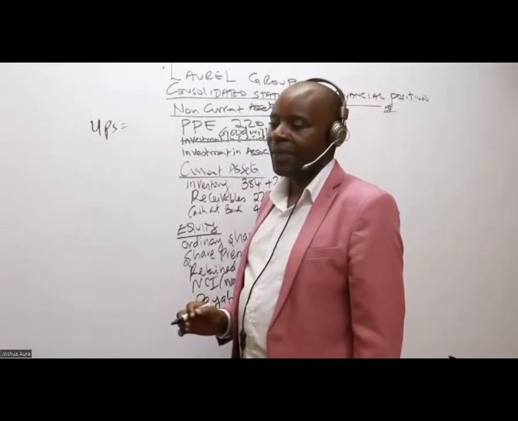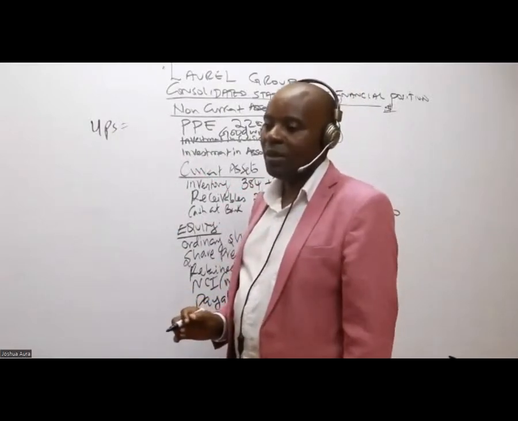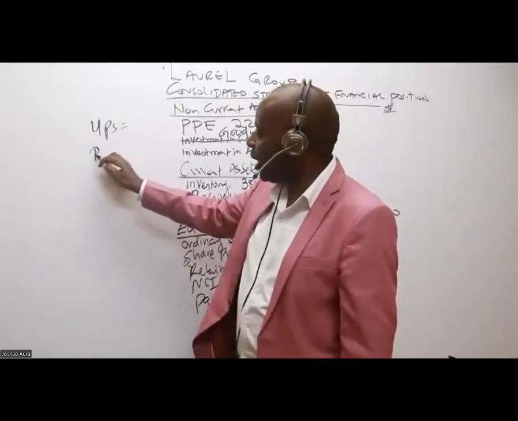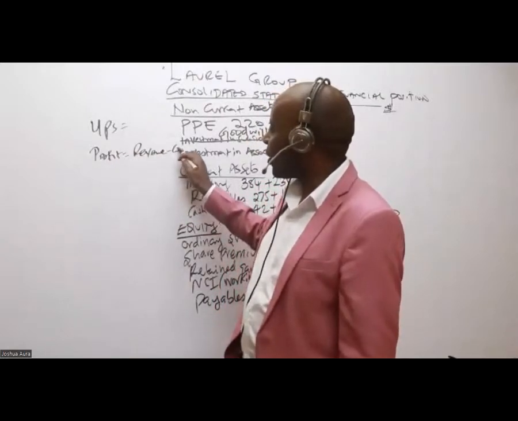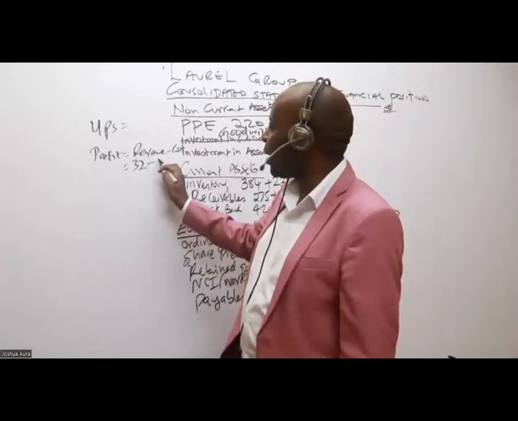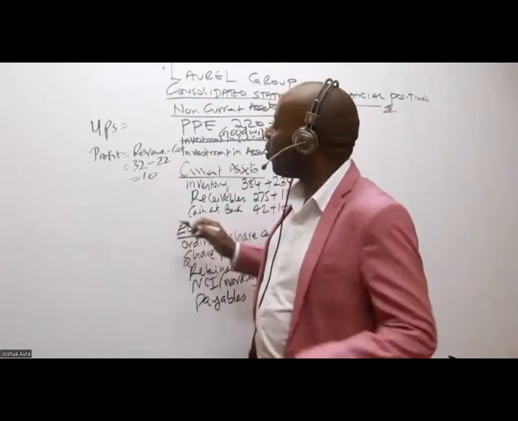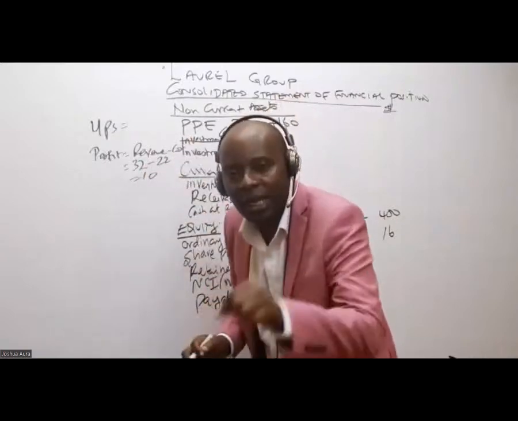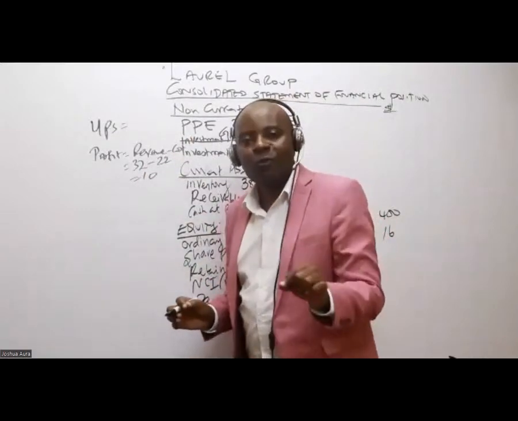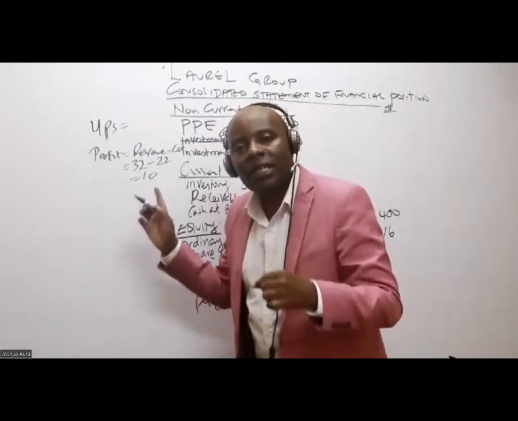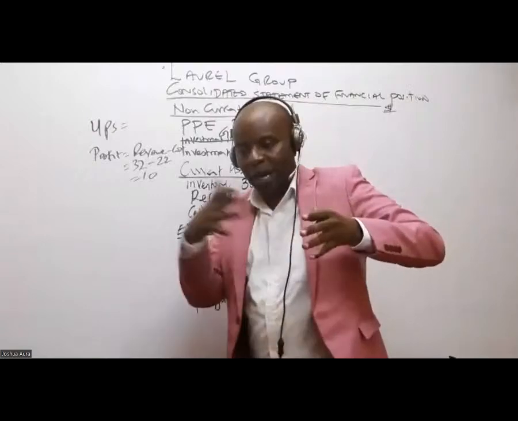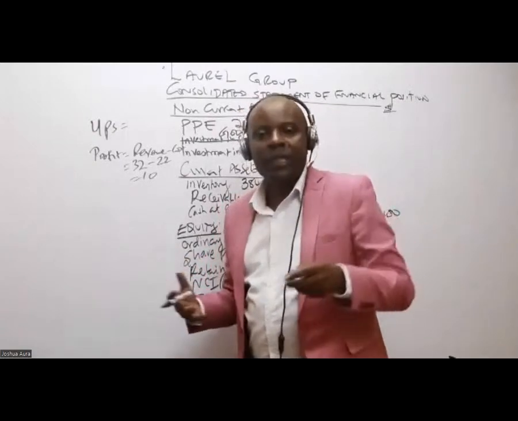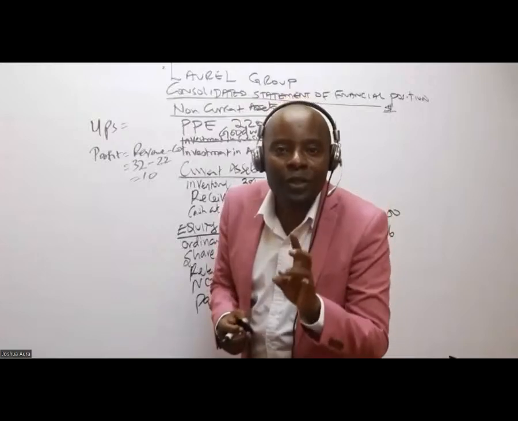UPS. None had been sold. So remember, to get profit generally, we take revenue minus cost. So revenue is 32 million minus 22, which gives me 10. And all this profit is well within the group. Unfortunately, this is in inventory because we moved these goods from one company to another sister company. So basically, inventory is overstated.